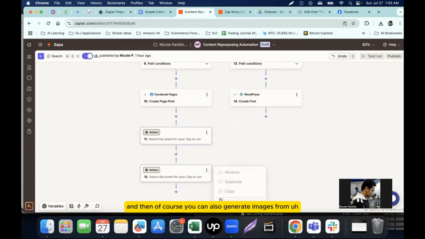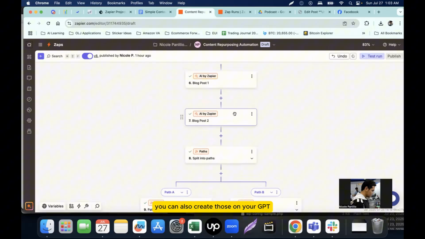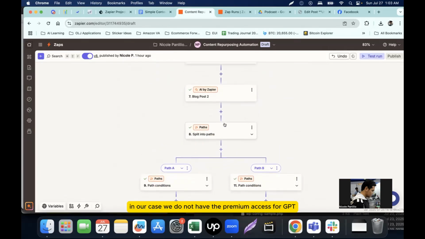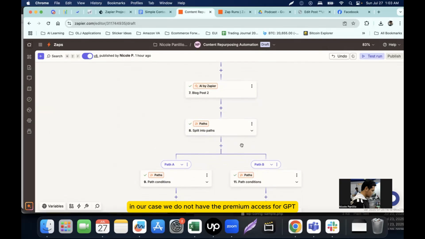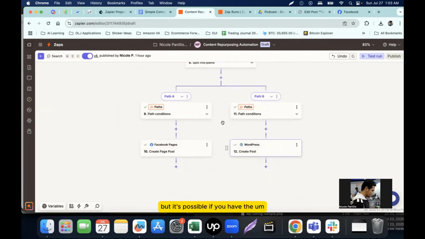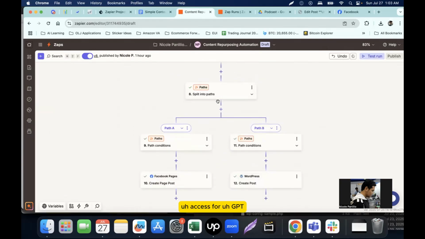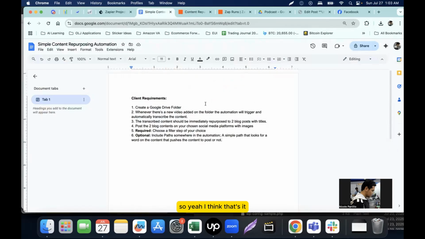And then of course, you can also generate images from ChatGPT. So if you need an image for your page post, you can also create those on your GPT. In our case, we do not have the premium access for GPT, or we do not have enough tokens for GPT, so we cannot create the images, but it's possible if you have the paid access for GPT.